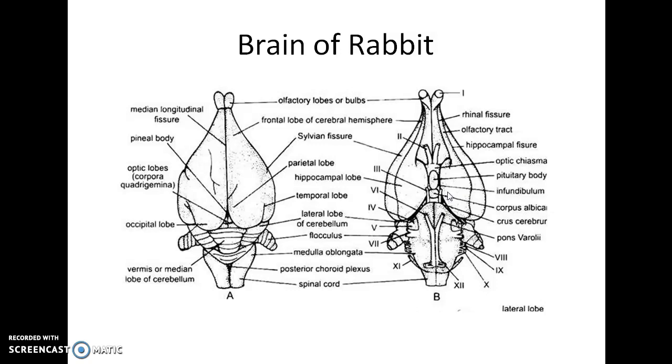It has three portions: median vermis and the two lateral cerebellar hemispheres, which bear an irregular lobe called folliculus or follicular lobe. The two cerebellar hemispheres are connected together by a nervous band called the pons varoli. It's a feature very distinct of mammals. Surface of the cerebellum has numerous ridges called gyri and grooves called sulcus. The ventricle of the cerebellum is called metacele or epicele.